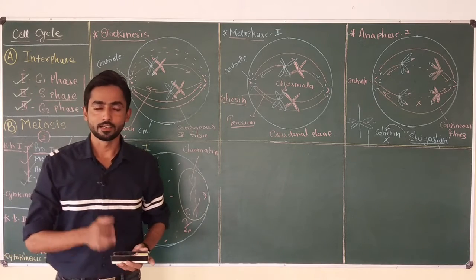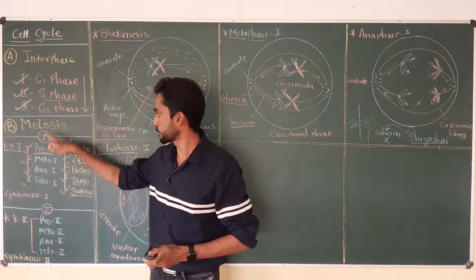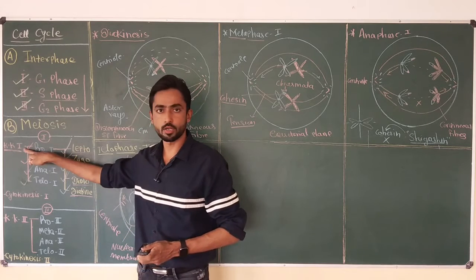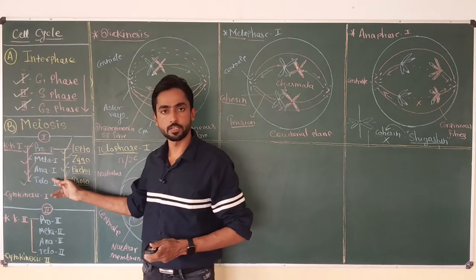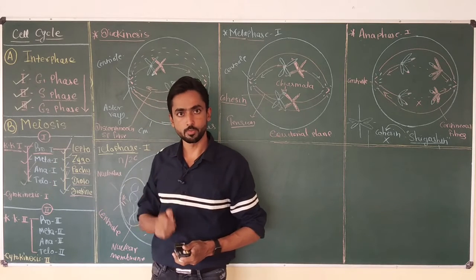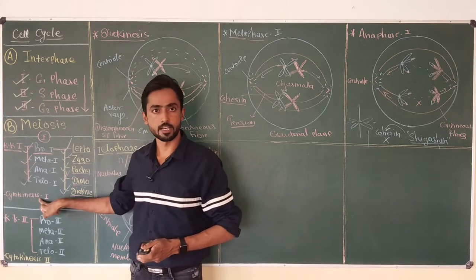Hello friends, in our last few videos, we discussed in detail the first stage of meiosis 1, that is karyokinesis 1, which includes prophase 1, metaphase 1, anaphase 1 and telophase 1. Now in this video, we are going to end meiosis 1 by discussing cytokinesis 1.